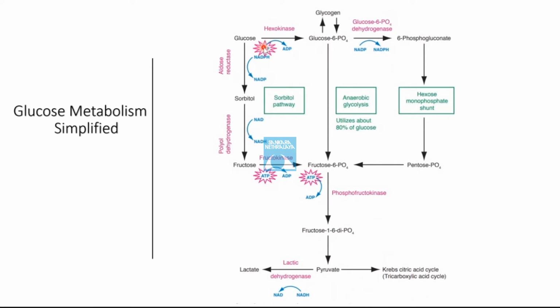While if there is excess glucose, the glucose is then converted into sorbitol by the enzyme aldose reductase, and then the sorbitol is converted into fructose by the enzyme polyol dehydrogenase. This enzyme has a low affinity towards sorbitol, so a lot of sorbitol is accumulated before it gets converted into fructose.